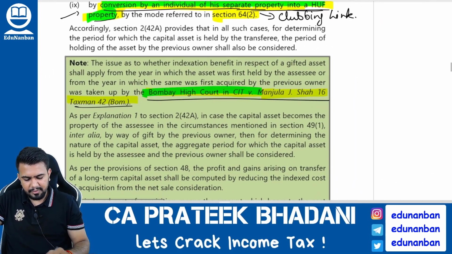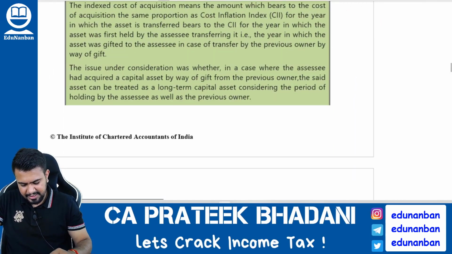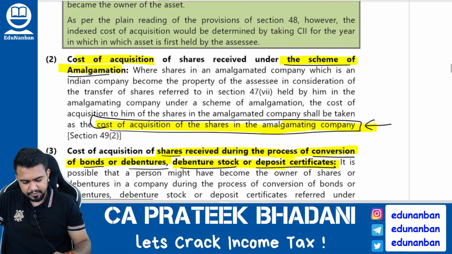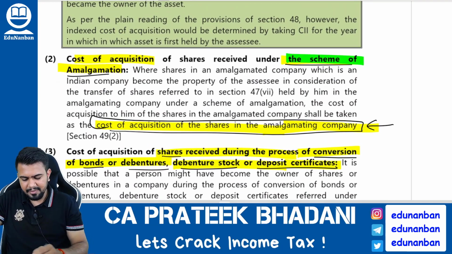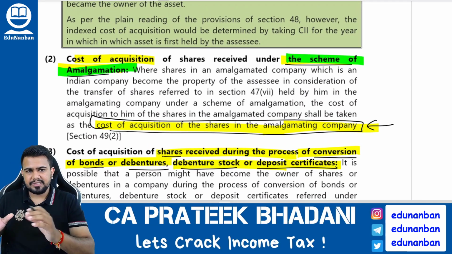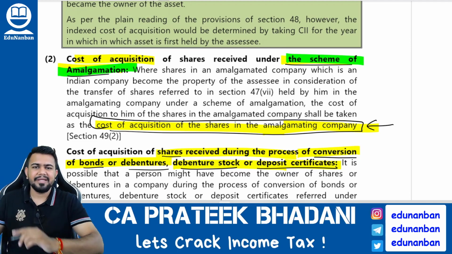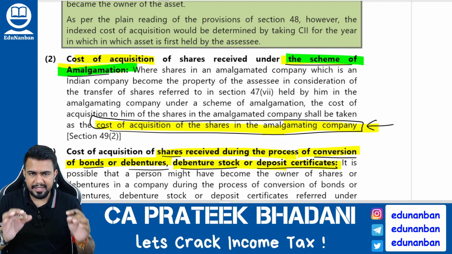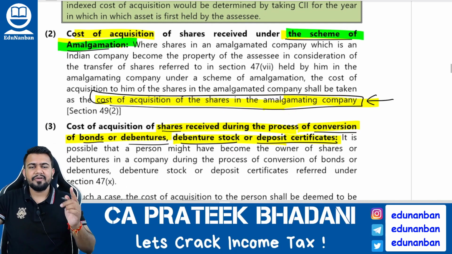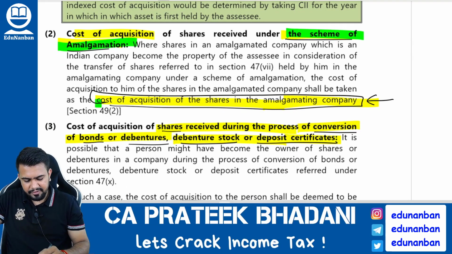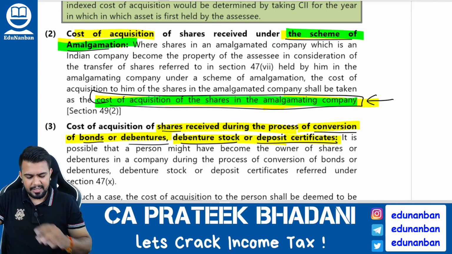Then I told you about the Manjula Shah case. Now let us see the next case. Listen here. In the scheme of amalgamation, when the old shares, that is the shares of the amalgamating company, are converted into shares of the amalgamated company, then the cost of acquisition will be the cost of acquisition of the old shares. That is the cost of acquisition in the shares of the amalgamating company.